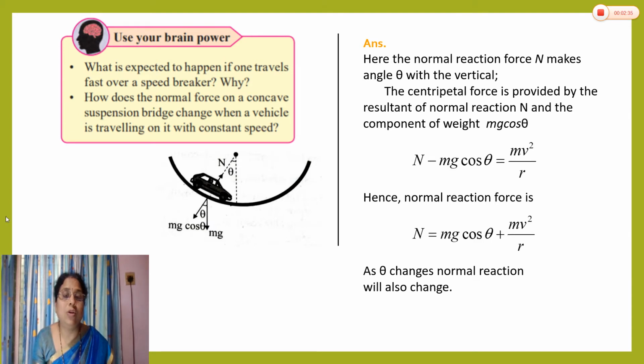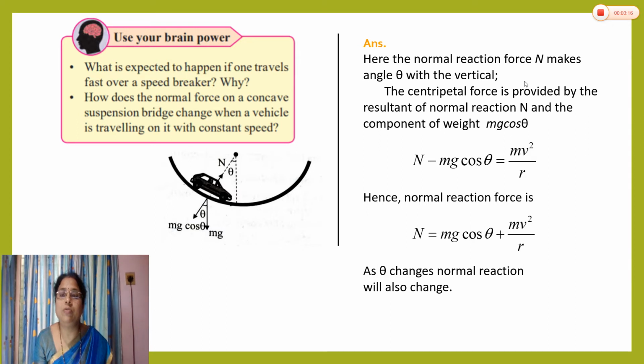See in this diagram. The normal reaction force makes some angle theta with the vertical. If the vehicle moves to this side, the normal reaction force will be in this direction, making angle theta. So the normal reaction force is balanced not by the weight but by the component of weight, mg cos theta, that is the vertically downward component of mg. Here the horizontal component is not shown. The weight mg is not exactly opposite to the normal reaction, that's why the weight mg is divided into two perpendicular components, mg cos theta and mg sin theta. So here we consider the normal reaction makes some angle theta with the vertical.